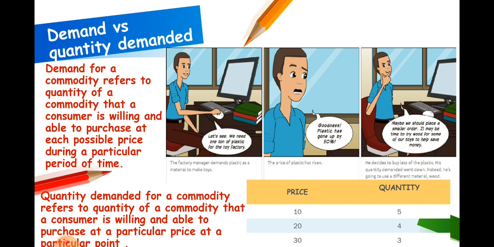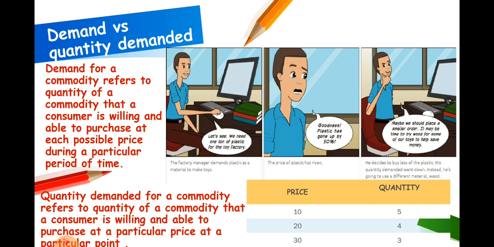This can be understood with the help of the cartoon strip given here. This person was willing to buy plastic at a particular price. Let's say when the price was rupees 10, he was willing to buy 5 units of plastic. But price of plastic rose by 50%. Let's say from 10 it became rupees 20. Thus, his demand for plastic decreased to 4 from 5. And when price further rose to 30, his demand decreased to 3.